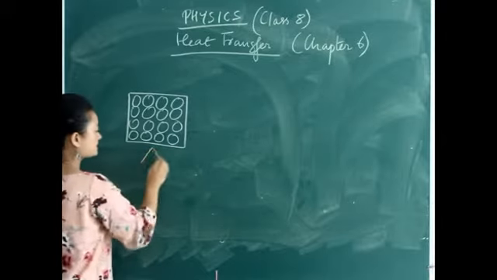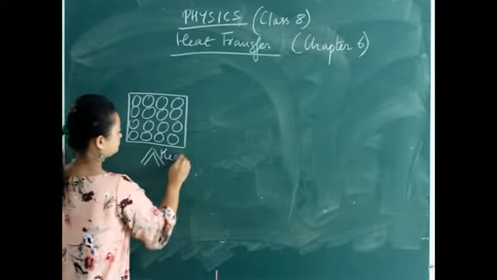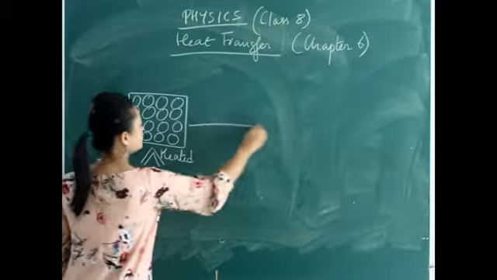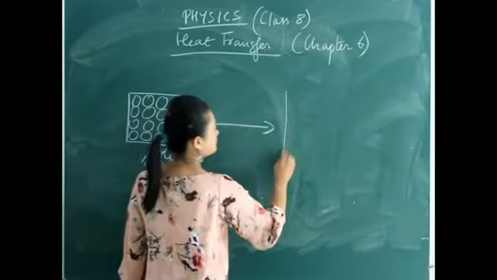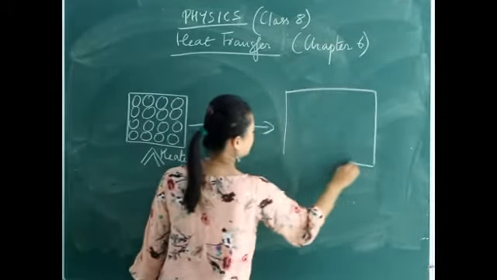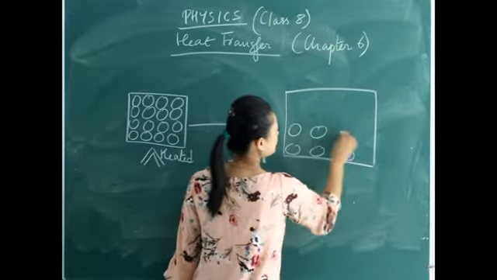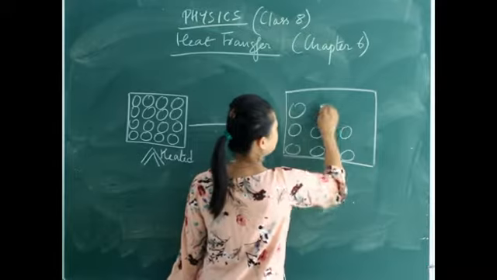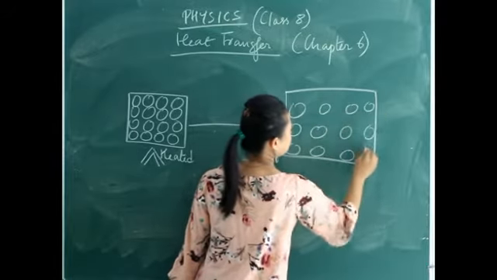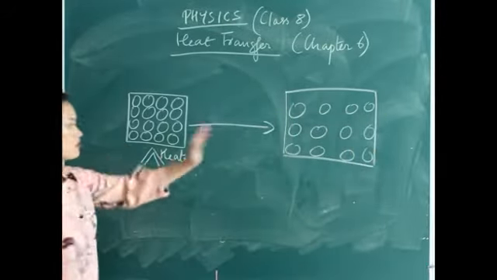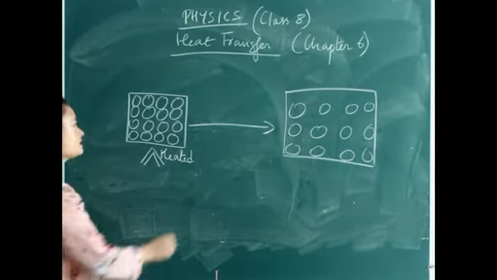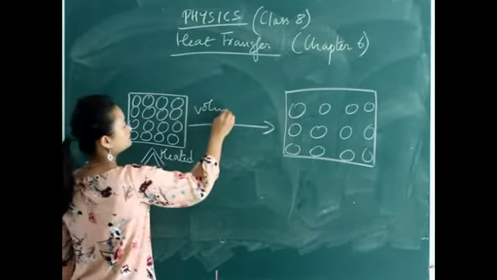So when the particles get heated, the kinetic energy increases and the particles start moving apart. That means the space between the particles increases, so they occupy more space. So what increases? Finally, the volume.